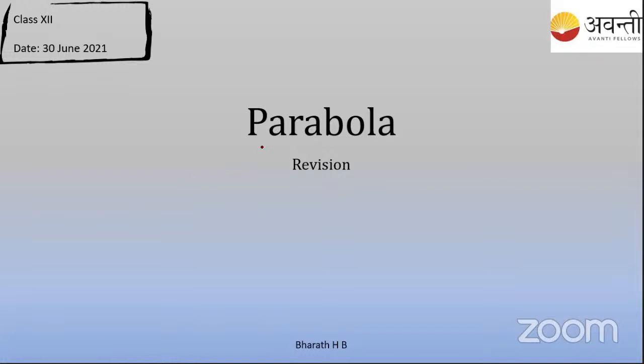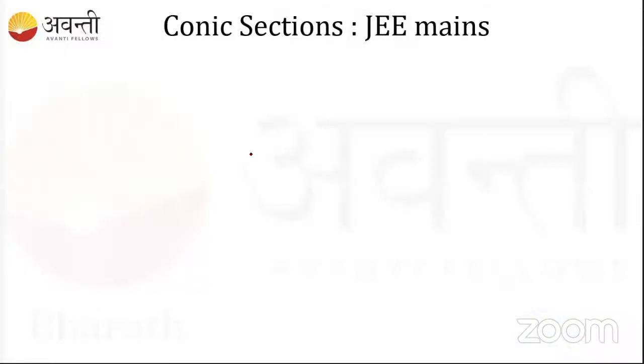So let's start with this revision session of the parabola. Why is it parabola and why do we need to study it? First we'll understand that. This parabola and the upcoming chapters, and the previous one, the circles, are all actually conic sections only.